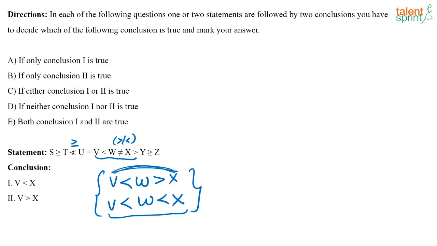Or what can you say? Neither conclusion 1 nor conclusion 2 is true. That's what you should go with, the answer as neither 1 nor 2 is true. See, if this was the case, then I got V is less than X. But can I say for sure this conclusion is true? No, it's not. So, this conclusion does not follow. This is just one of the possibilities that can come. So, both the conclusions don't follow here. Neither conclusion 1 nor conclusion 2.